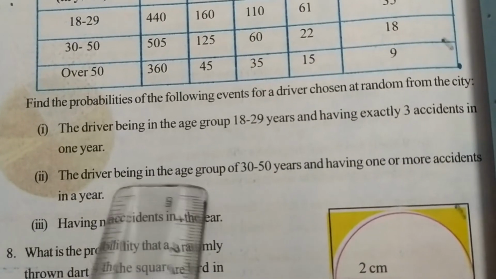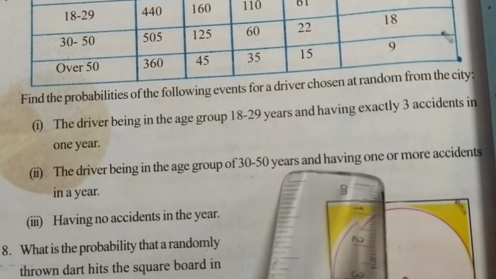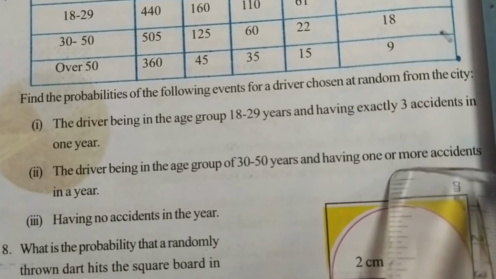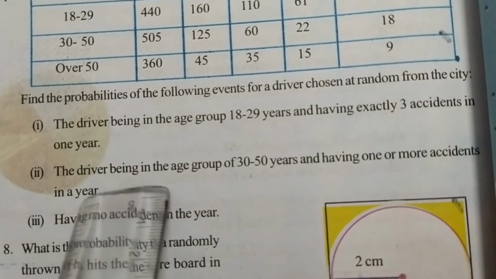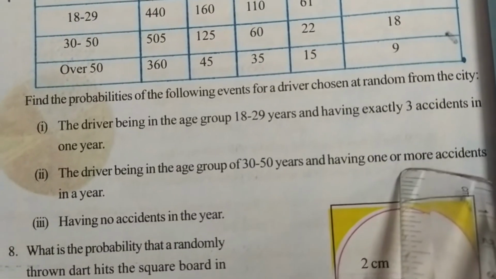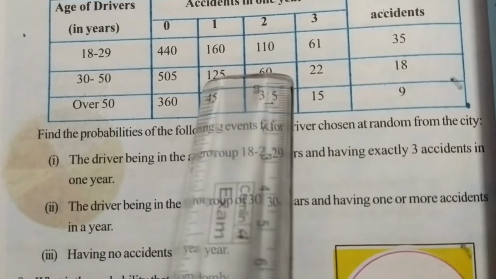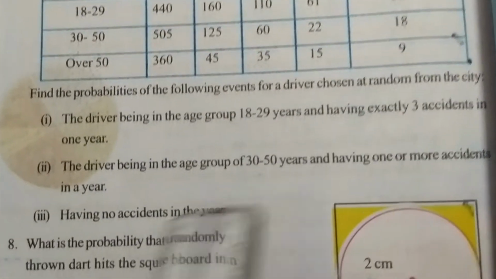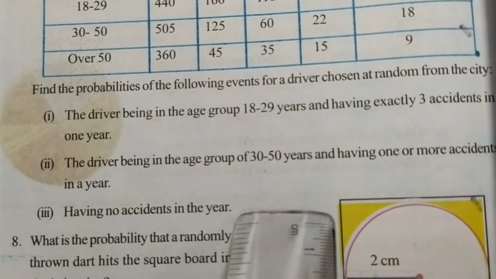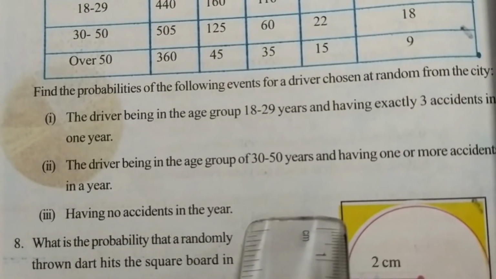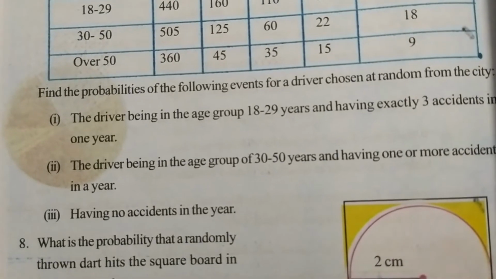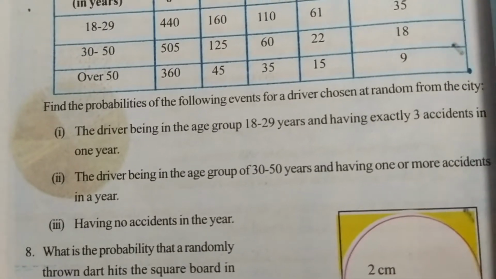Next, the second one is the driver being in the age group 30 to 50 years and having 1 or more accidents in a year. For 1 or more accidents, you eliminate no accidents and count from 1 or more. Next, having no accidents in the year. Here we have to find having no accidents. So let us do the solution.